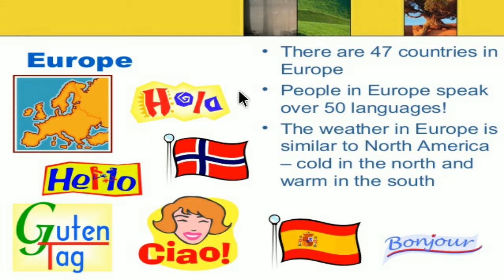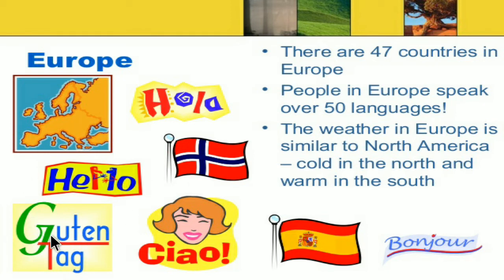There are 47 countries in Europe, and people in Europe speak over 15 languages. The weather in Europe is similar to North America, cold in the north and warm in the south.